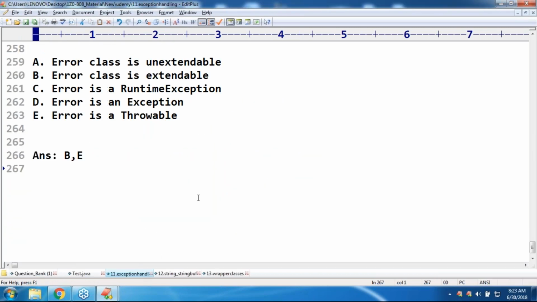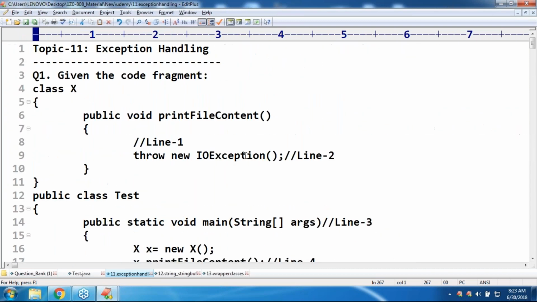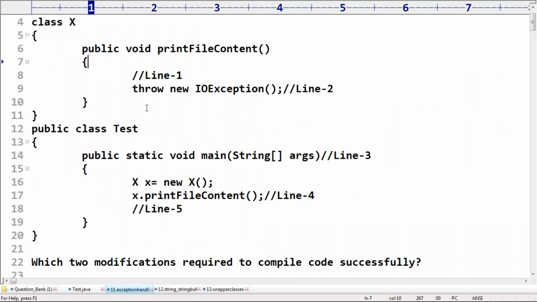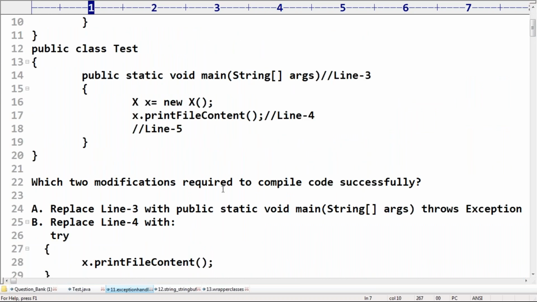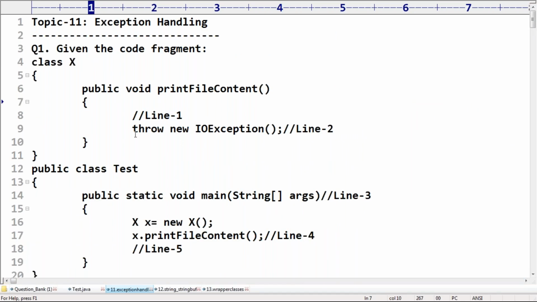Okay, these are from yesterday night. We were planning and we wrote them, right? So, the possible questions. I'm just showing them. Take very special care about this one. Sir, here: which two modifications are required to compile the code successfully? Something like, sir, here, throw new IOException. Oh, this is a question related to throw and throws.